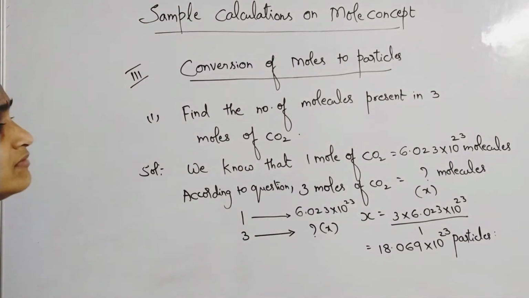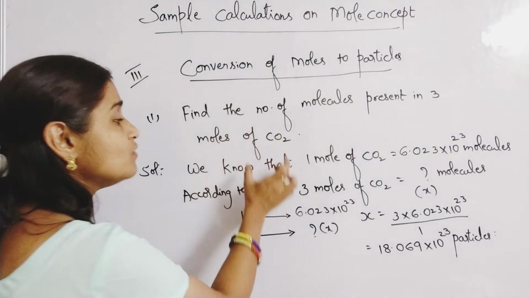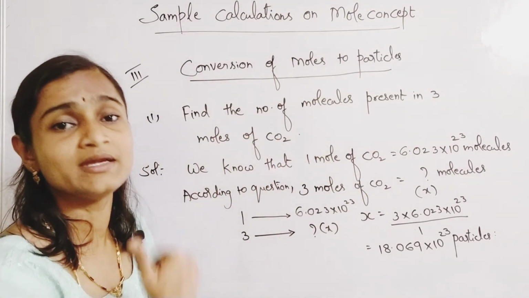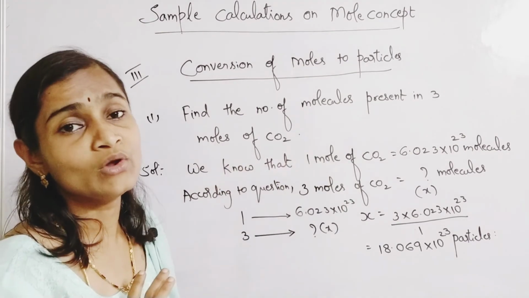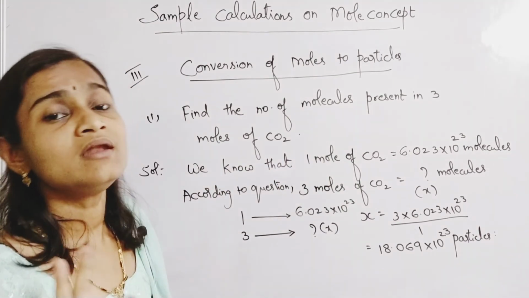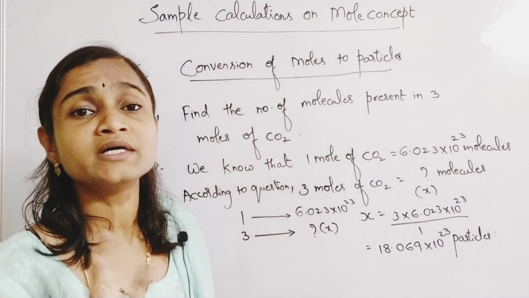Okay, every time you have to be perfect with perfect comparison. What we know, you will write first. What is asked in the question, that you have to write next. Then apply rule of 3. Then it will come easily. Any kind of sum you can do, provided you should be in a position to know certain things.